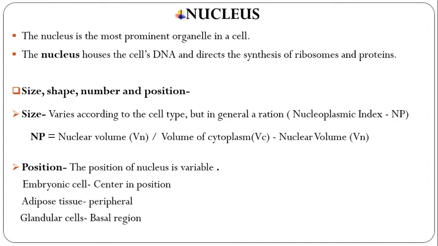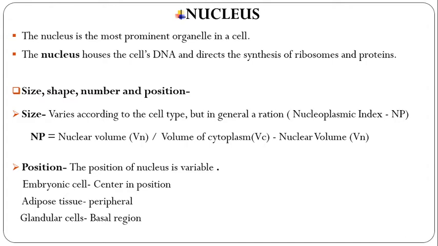Then its position. The position of the nucleus is variable. In embryonic cells it is central in position, in adipose tissues it is peripheral, and in glandular cells it is at the basal region. It may become laterally displaced. In the embryonic cells, the nucleus is central but may become displaced. In adipose tissue cells, the nucleus is peripheral, whereas in glandular cells, the nucleus is situated at the basal region. So it varies from cell to cell or with its functions.